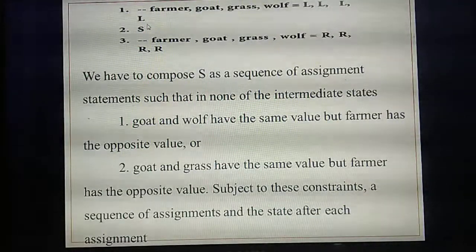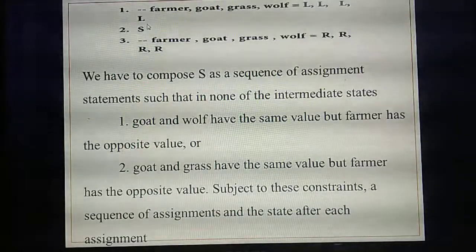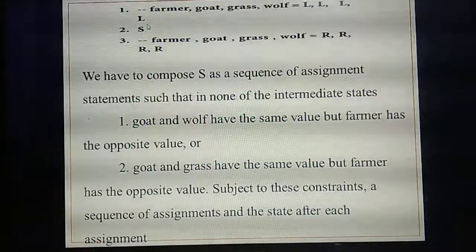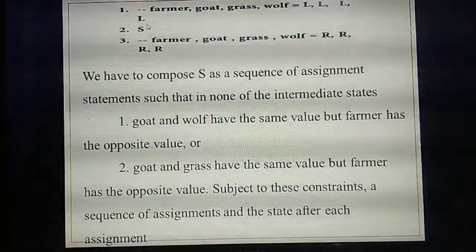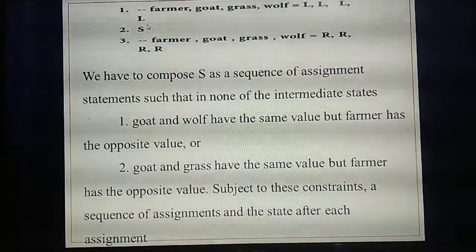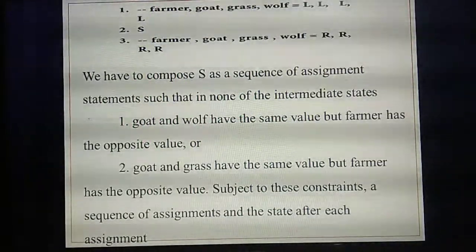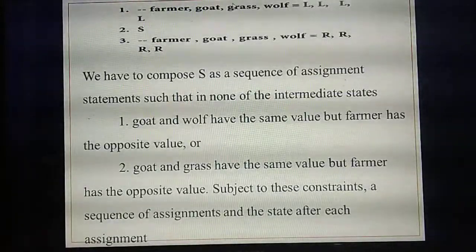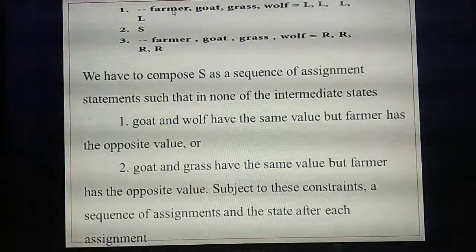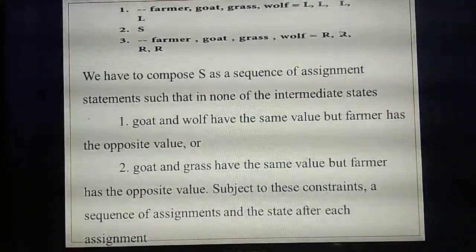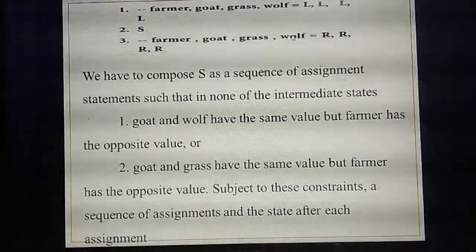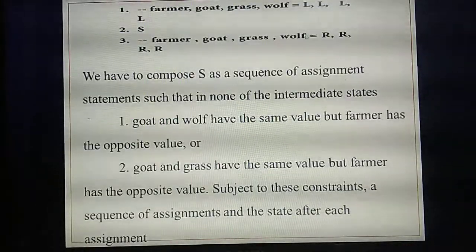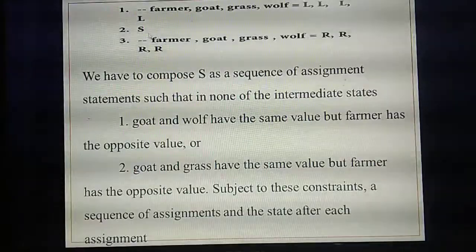So understand, what's the initial state? A farmer, goat, grass and wolf, all four of them are standing on the left side. We represent the left side with the variable L, so four L's will come. At the final state, four of them need to stand on the right side, represented by the variable R. For that you compute with the statements.